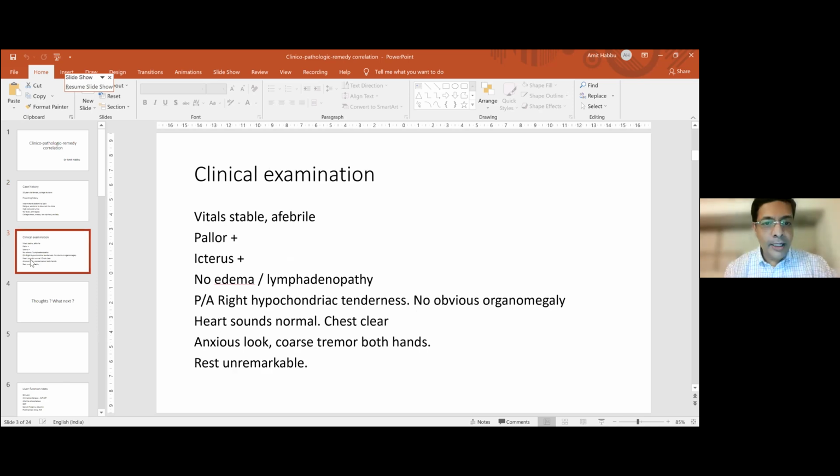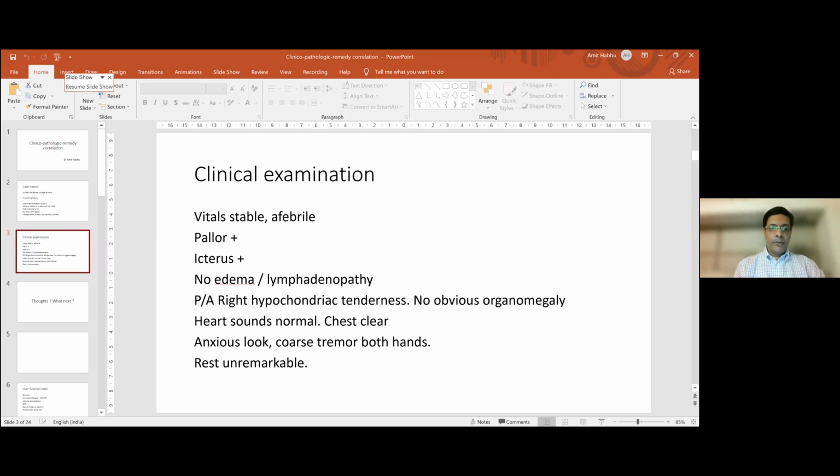So then clinical examination: vitals are stable, patient is afebrile. We note pallor, we note icterus. There is no edema, there is no lymphadenopathy. On systemic examination, per abdomen examination, there is some right hypochondriac tenderness, but there is no obvious organomegaly. Heart sounds are normal, chest is clear.